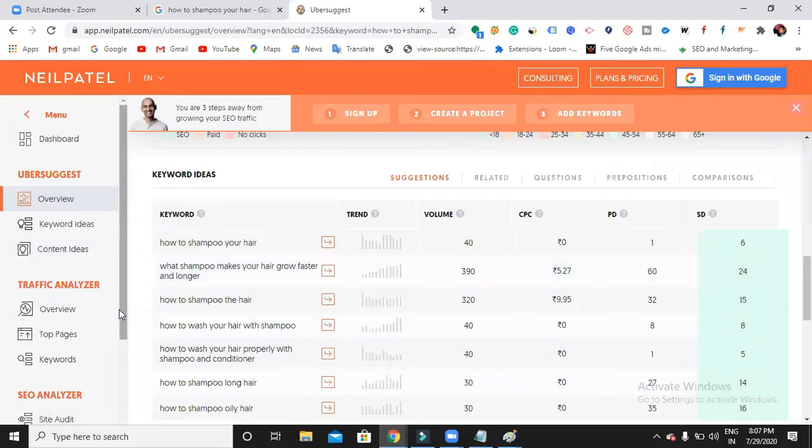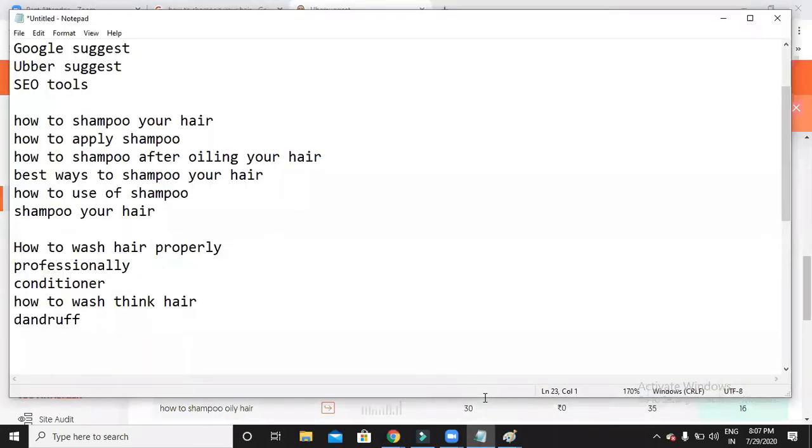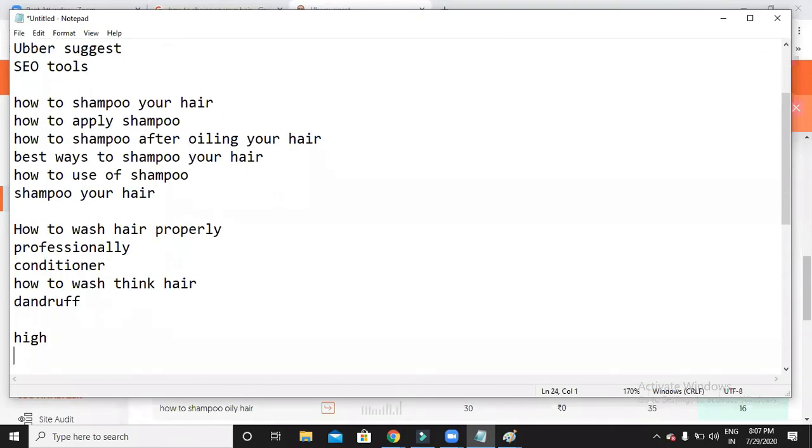So now tell me, which is the best keyword to use? What shampoo makes your hair grow faster and longer? Yes, very good. For this keyword, you have a high search value. Here you need to understand two things, high and low. You need to first of all fix a goal. What exactly do you want? Either you want to just show up the website on top, or you want to show up the website for a high search volume keyword.